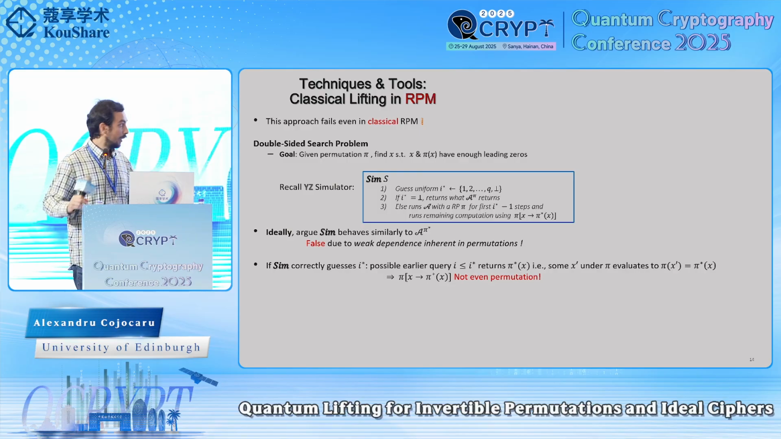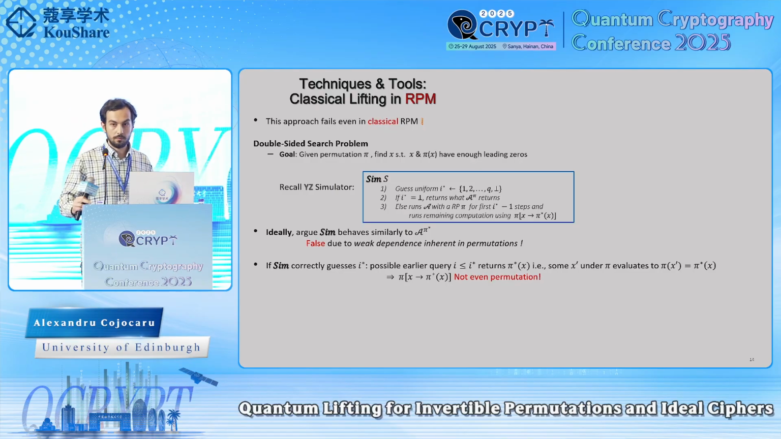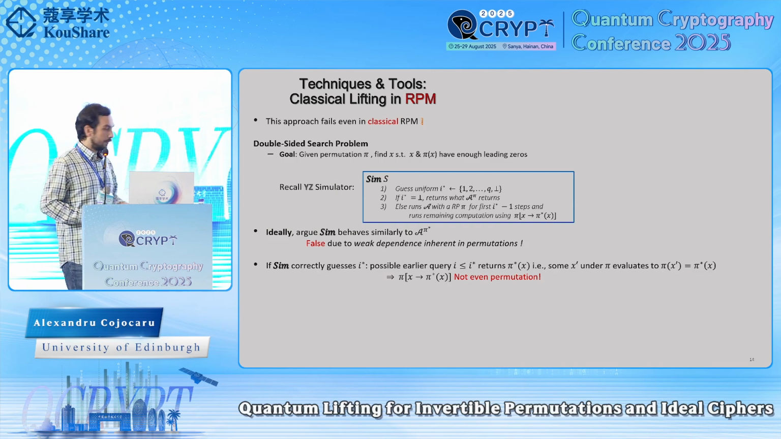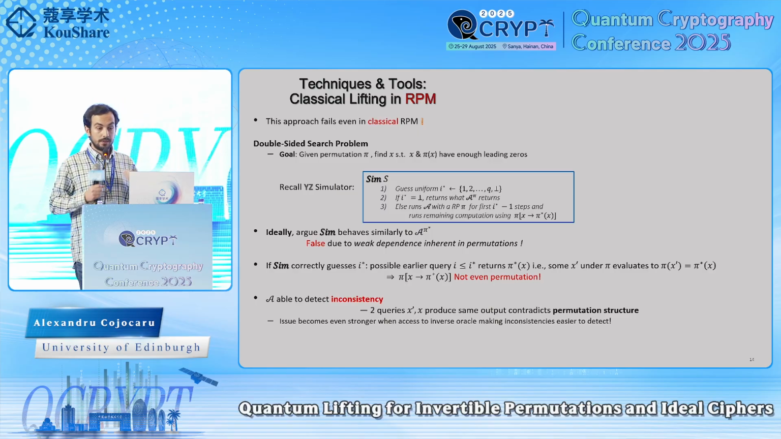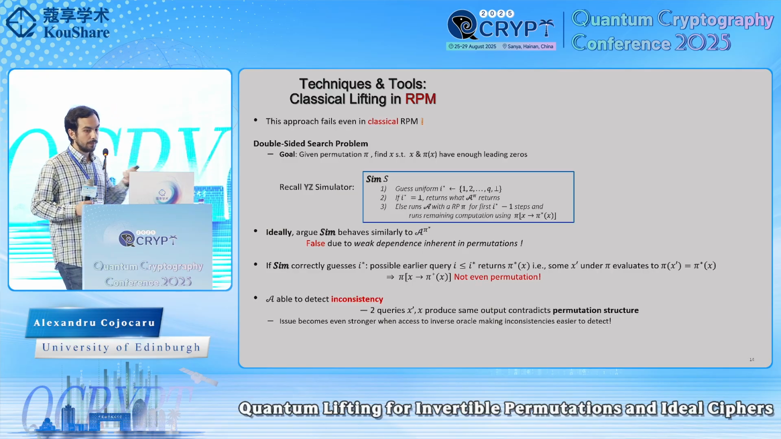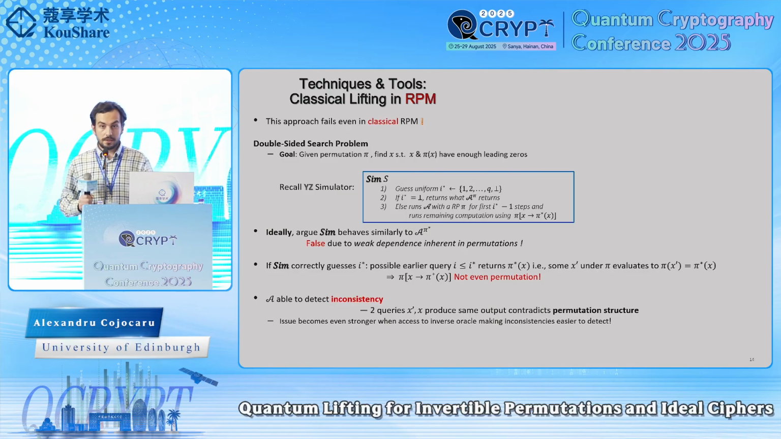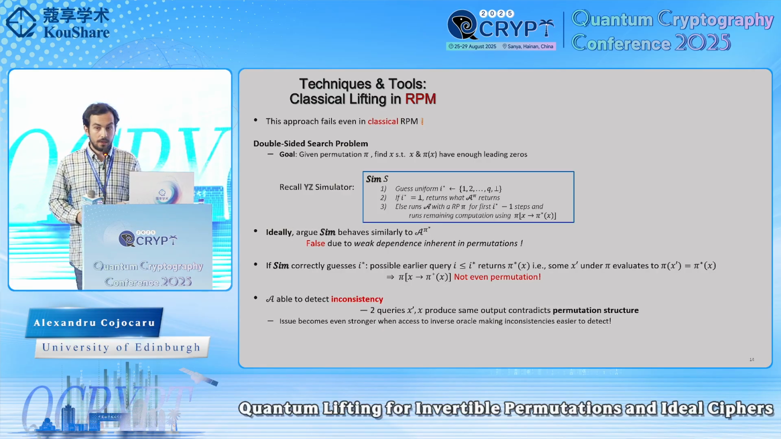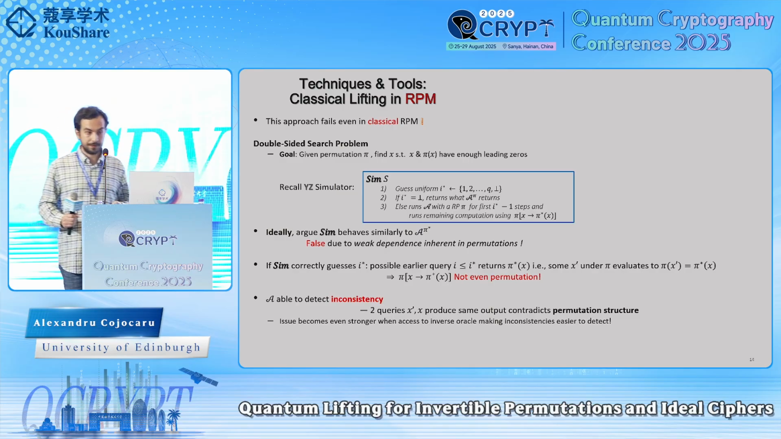What do I mean by this? It is possible that under the original permutation, a previous query x prime resulted exactly in the reprogrammed value pi star of x star. But then notice that in this case, the reprogrammed function is not even going to be a permutation anymore. And why is that? Well, because we have a collision. And moreover, A is able to detect these inconsistencies. In particular, A notices that there are two different queries, x prime and x, that produce the same output, which contradicts the entire injective structure. And of course, this issue becomes way worse when A has oracle access to both the permutation and its inverse.